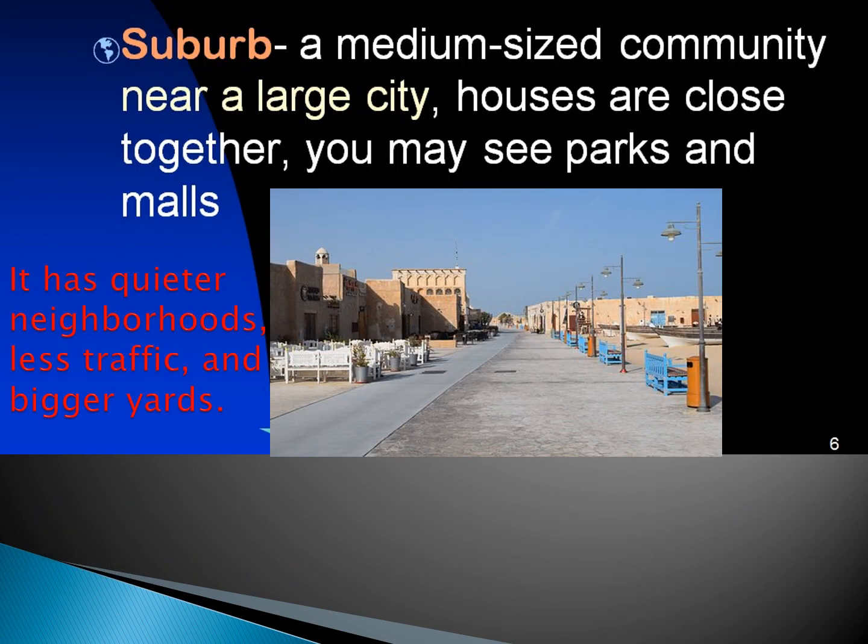A suburb, a medium-sized community near a large city. Houses are close together. You may see parks and malls. It has quieter neighborhoods, less traffic, and bigger yards. A suburb is smaller and quieter. It has fewer people and less traffic than in a city.